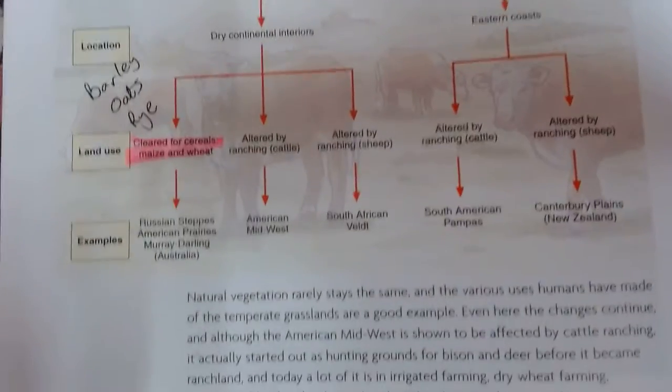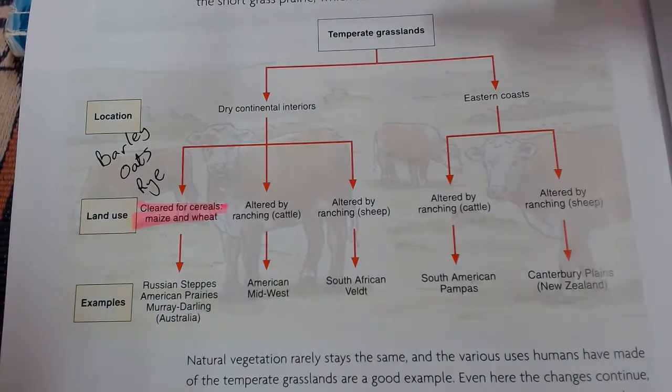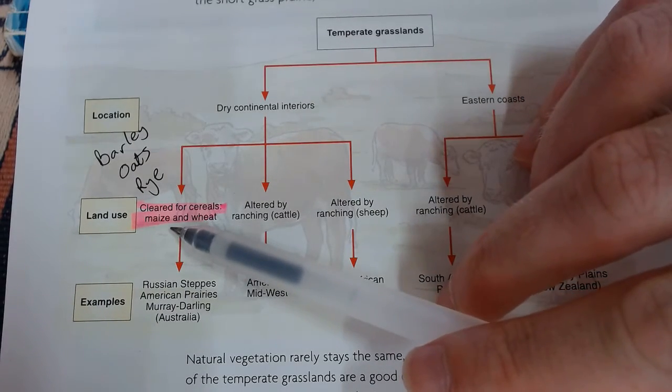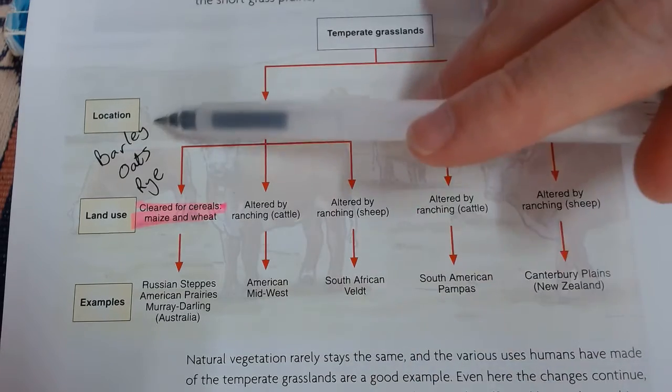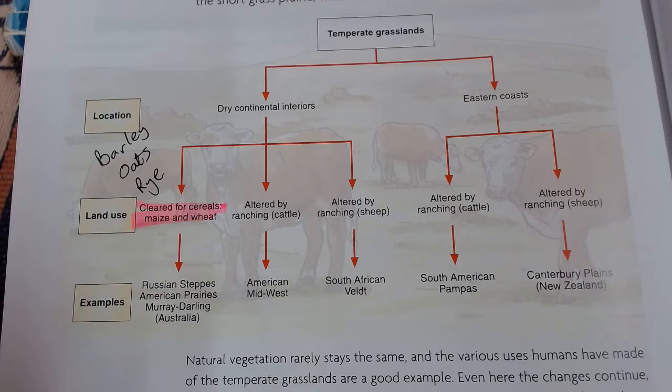So if I just move down, we're not going to look at this whole big diagram, but in our grasslands, I want to have cleared for cereals, maize and wheat. Again, maize is corn. I've added in 3 more: barley, oats and rye. So they're the main kind of crops that were grown in these grasslands. The temperate grasslands are especially good for growing different crops, alright? So that's why all of this stuff gets grown there. Going to scoot on to page 125.